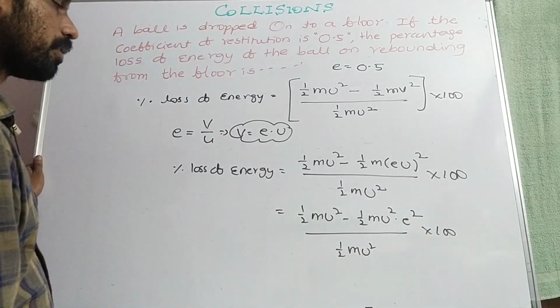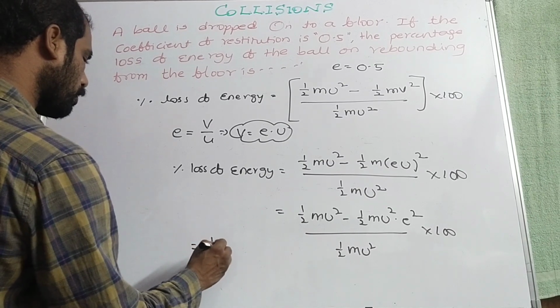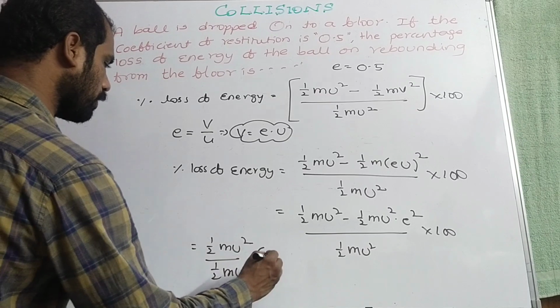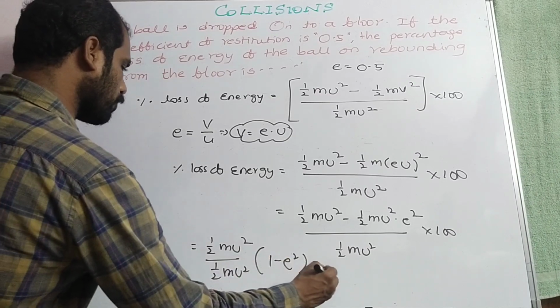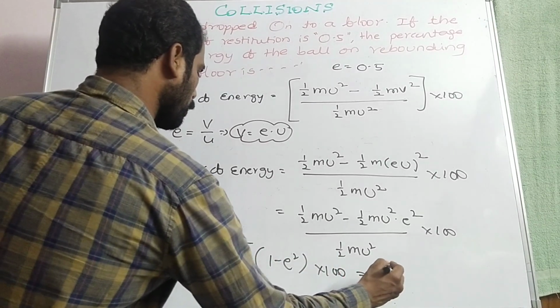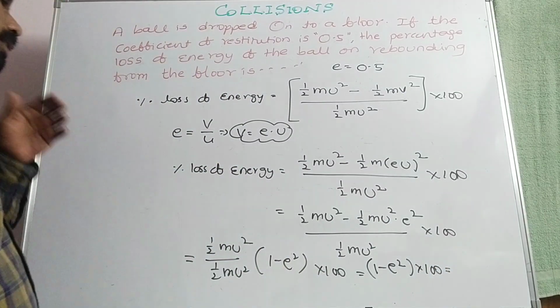Now taking the common factor half m u squared, it gets cancelled, so that is equal to 1 minus E squared into 100, which is the final expression.